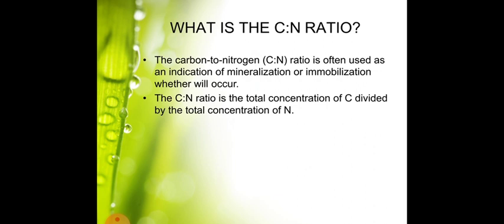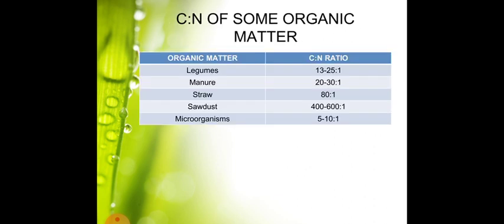The C:N ratio is the total concentration of C divided by the total concentration of N. This table shows some organic matter and their C:N ratios. Legumes are 13 to 25:1, manure 20 to 30:1, straw 80:1, sawdust 400 to 600:1, and microorganisms 5 to 10:1.